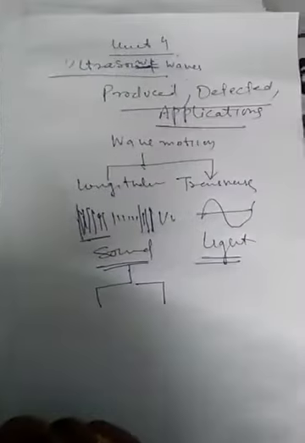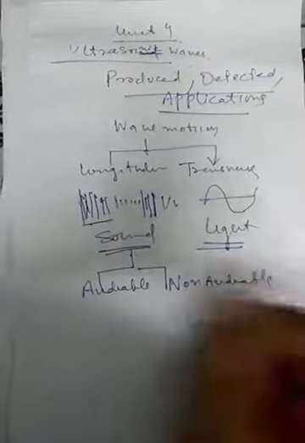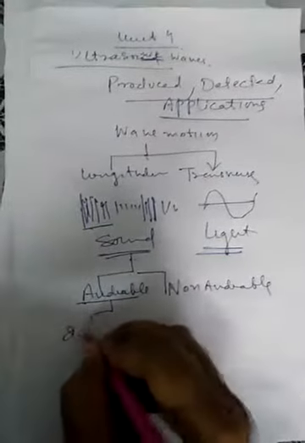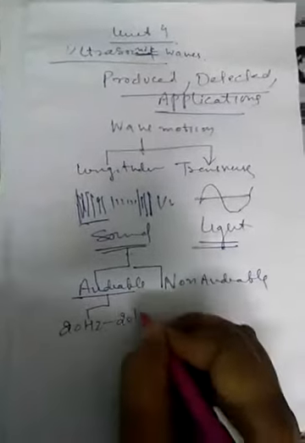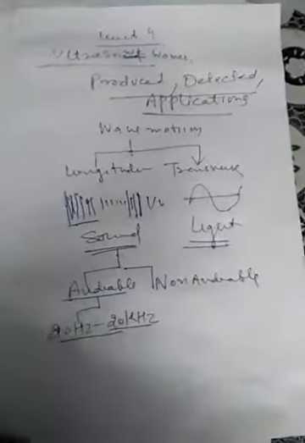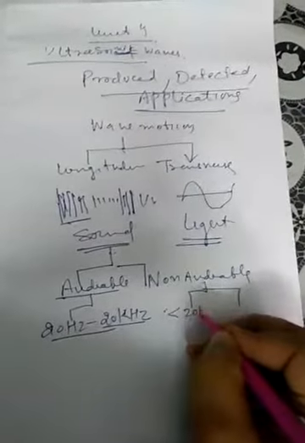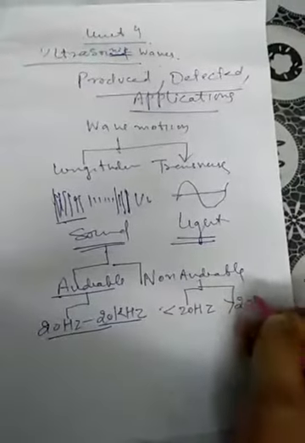Examples are light waves and sound waves. These are two different examples of wave motion. Now we are going to concentrate on sound waves. Sound waves are beams which can be audible or non-audible to human beings. Audible frequencies are those which can be easily heard by human beings, between 20 hertz and 20 kilohertz. Within this range human beings can easily hear. But non-audible frequencies are divided into two categories: one less than 20 hertz, and the other more than 20 kilohertz.